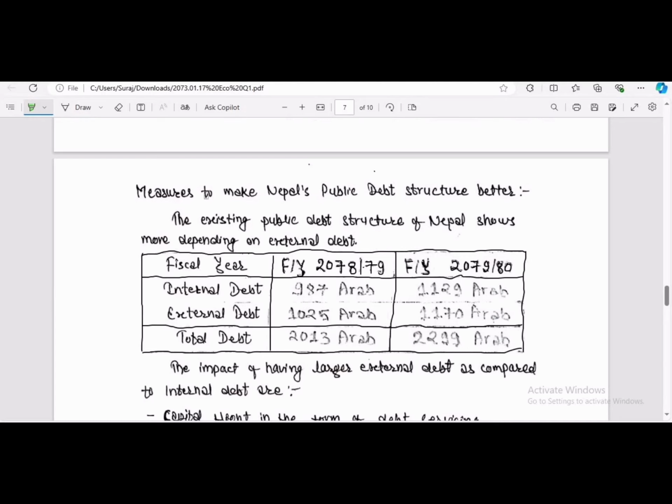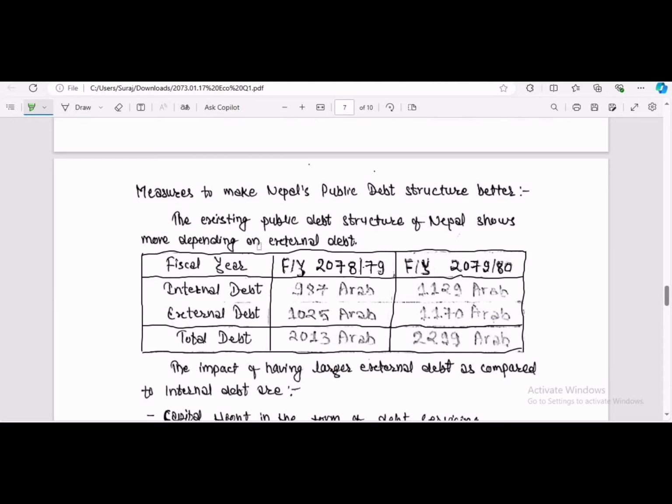We can underline it and then write the answer. In order to justify our actual public debt structure, we need to write some data as well, so that we can justify the answer with figures and get more marks or more weightage in our answer writing. The existing public debt structure of Nepal shows more dependence on external debt.